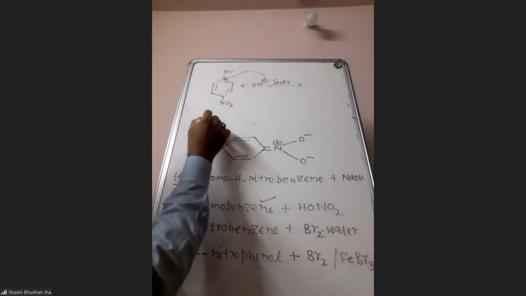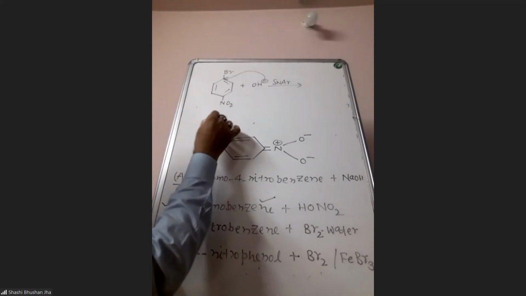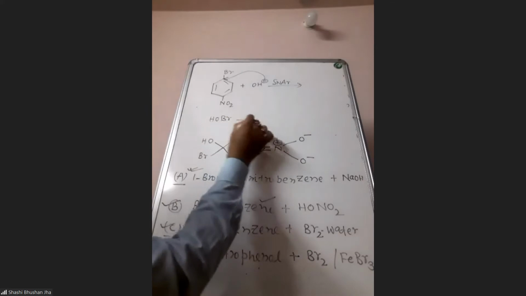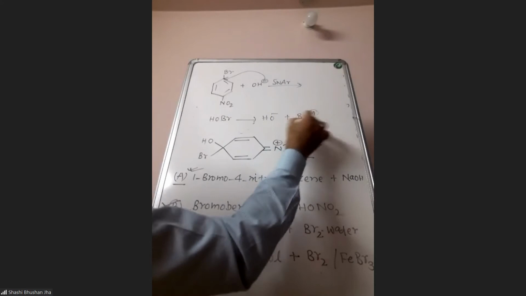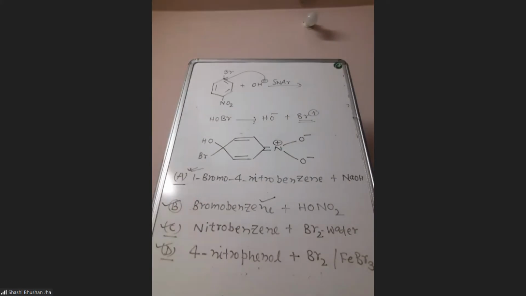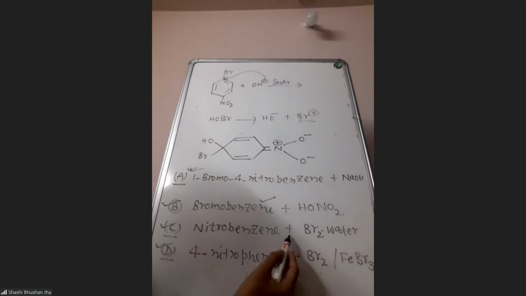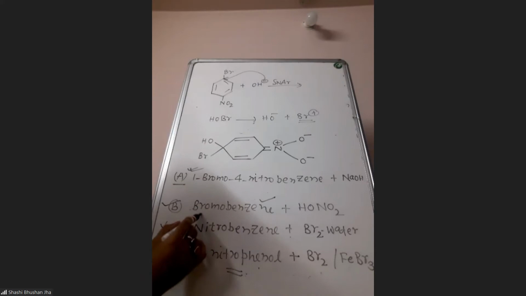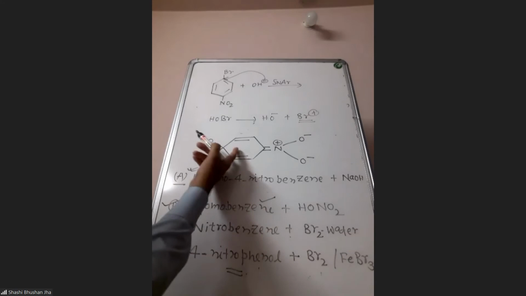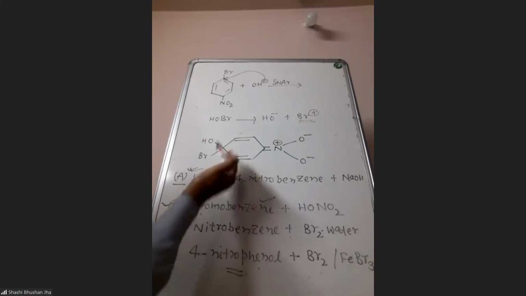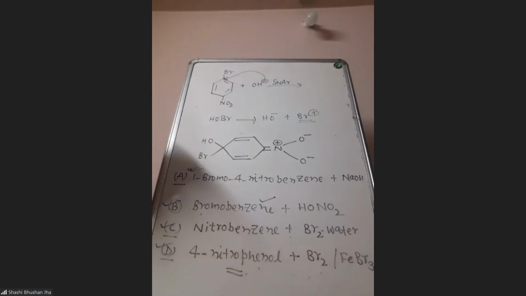See, anyway, bromine water is nothing but HOBr only. So HOBr will give you HO minus and Br plus. So the electrophile Br plus will be generated. So this is also EAS, and reaction D is also EAS only. All these reactions B, C, D are EAS. Here the electrophile will be NO2 plus, here Br plus, here also Br plus only. So you are not going to get this intermediate. If you write EAS reactions, this intermediate will never come. So obviously it will be BCD.